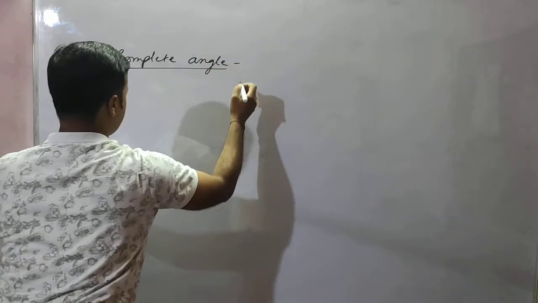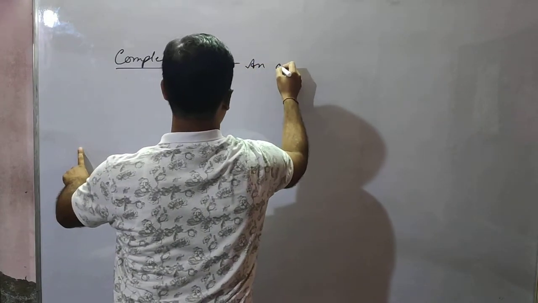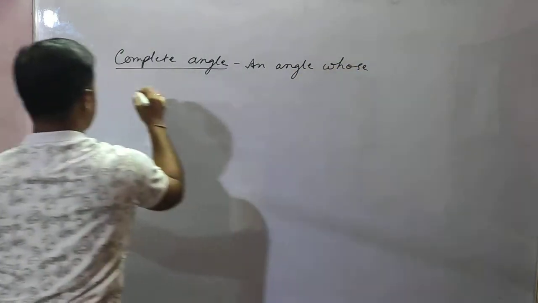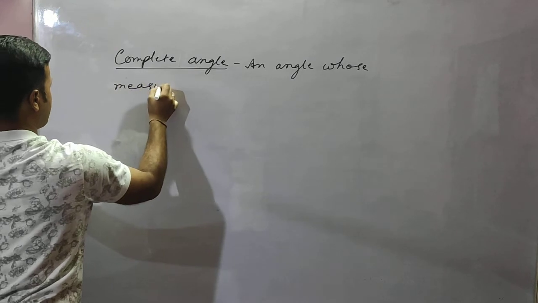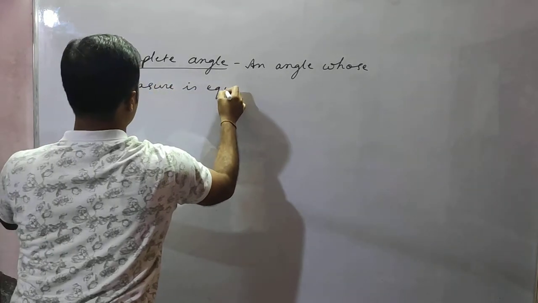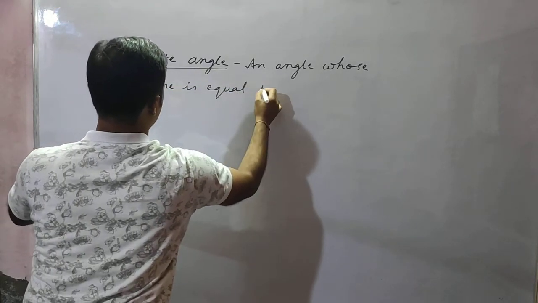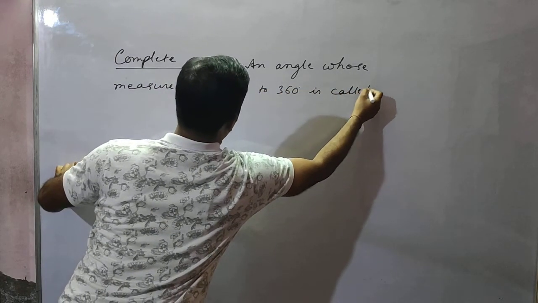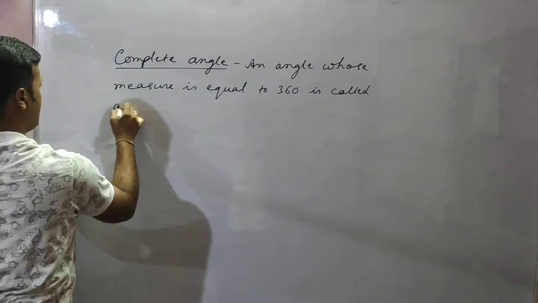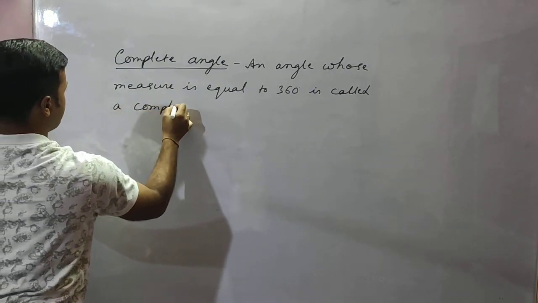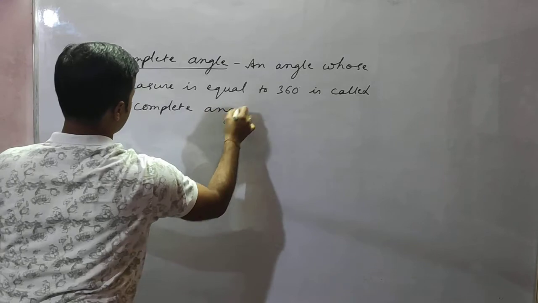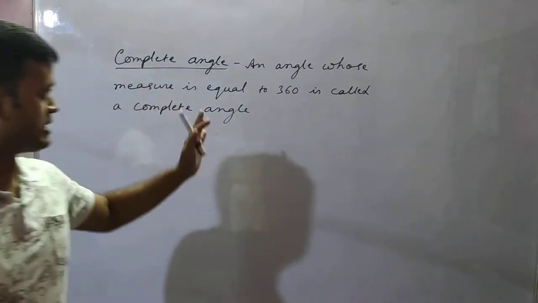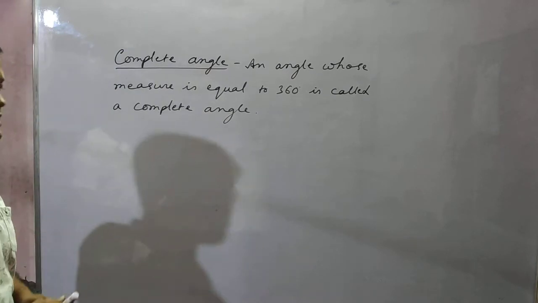So complete angle, an angle whose measure is equal to 360 degree is called a complete angle. Okay, an angle whose measure is equal to 360 degree. If an angle is there whose measure is equal to 360 degree, then it is called a complete angle.